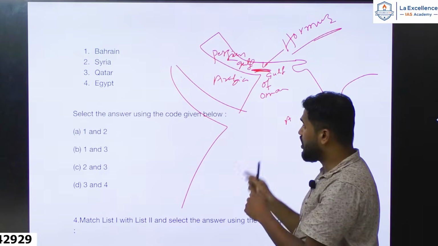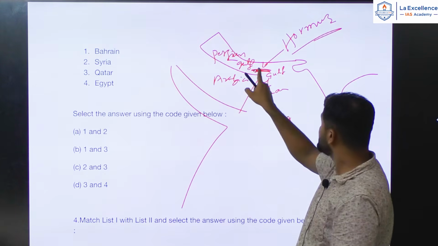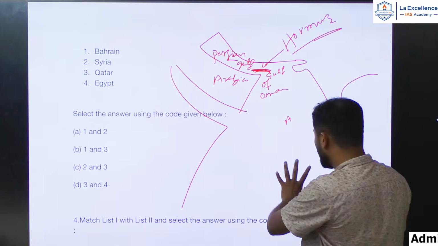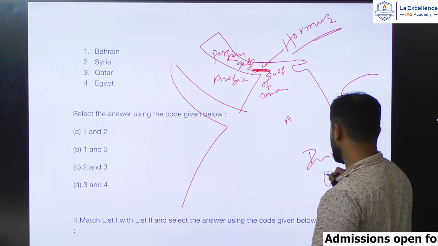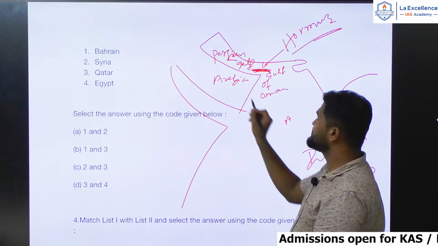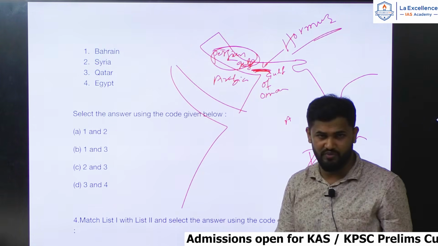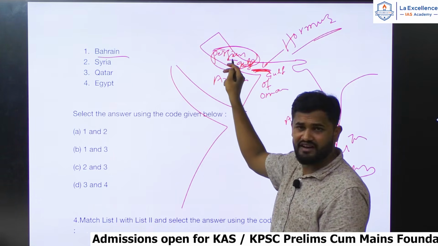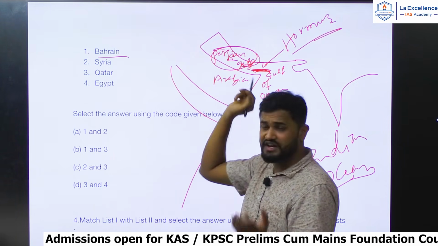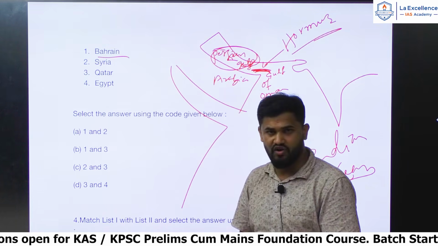Indian Ocean. So ships from how many of these countries must pass through the Strait of Hormuz in order to reach the Indian Ocean? That is the question. Any country which is situated in the Persian Gulf must cross through the Strait of Hormuz, isn't it? Bahrain is an island country situated in the Persian Gulf, hence ships from Bahrain must cross through the Strait of Hormuz.